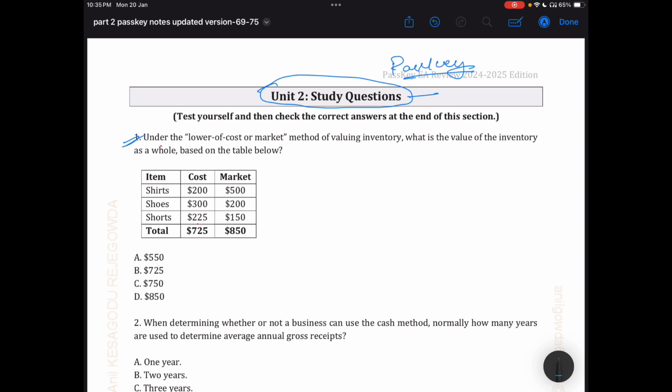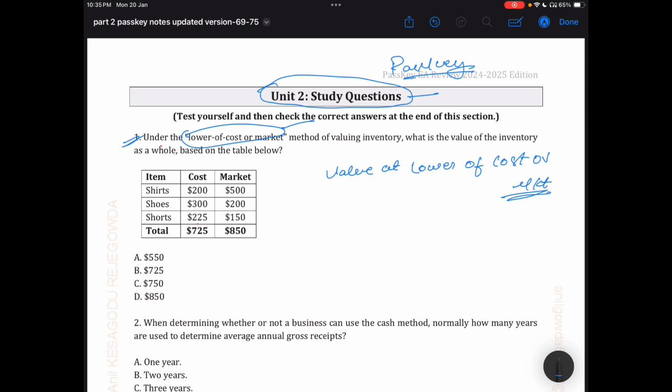Here the question is asking about the lower of cost method. Basically, lower of cost method is an inventory valuation method. So in the lower of cost or market method, the inventory will be valued at lower of cost or market price.